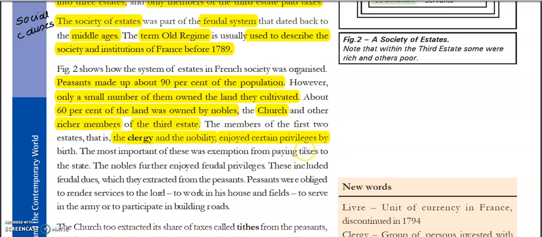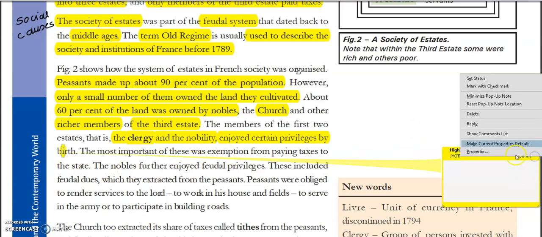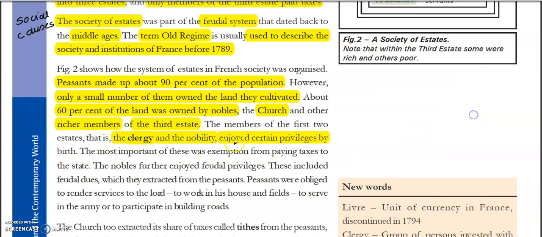They were enjoying some privileges from birth, because they were born in this system. And what were these privileges? See, the most important of these was exemption from paying tax. They didn't have to pay tax. These first estate and second estate people, that is clergy and nobility, didn't pay any tax.